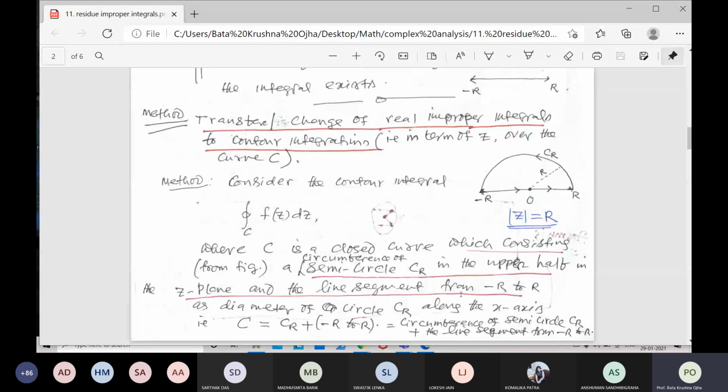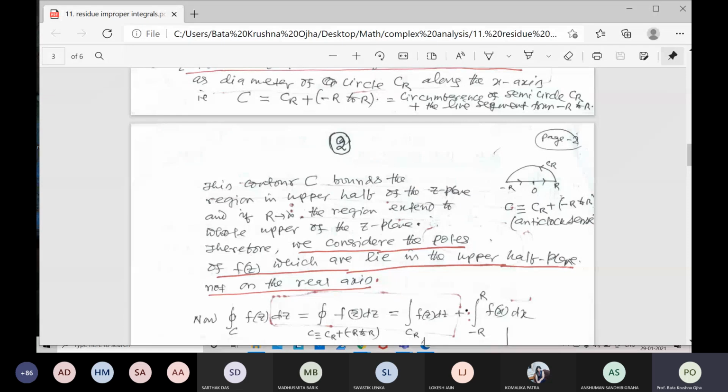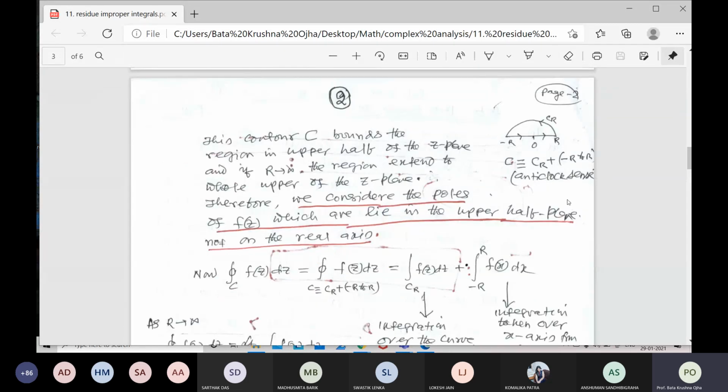So what is C? That is the boundary of the region. C is equal to CR plus the line segment from minus R to R. That is, the circumference of the semicircle CR plus the line segment from minus R to R. So this contour C bounds the region in the upper half of the z plane, and if r tends to infinity, the region extends to the whole upper half of the z plane. Therefore, we consider the poles of f(z) which lie in the upper half of the z plane.